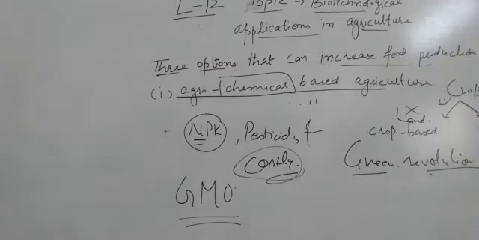We call them genetically modified organisms, and the crops are called genetically modified crops. Now, how are these crops different, or what are their uses?